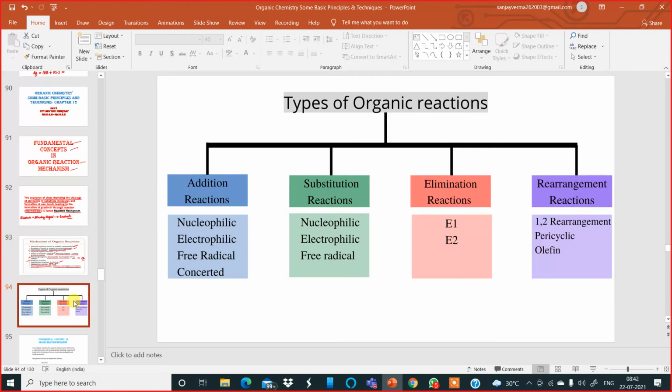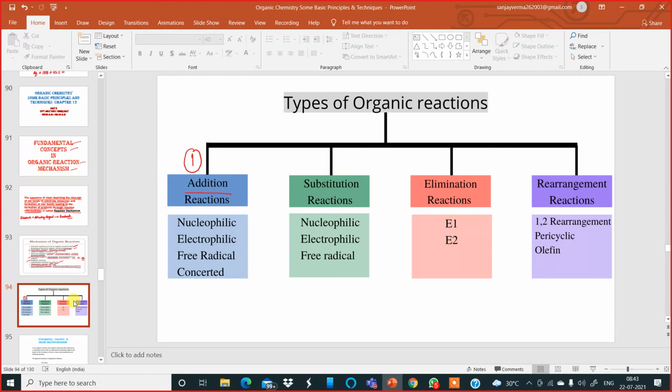Okay. Now, let us move further in this chapter. Look at the types of organic reactions. Basically, there are four important types of organic reactions in your syllabus. If you go on to learn higher chemistry, then we can include some more types, but those are not in your syllabus. So the first of the four important types of organic reactions is the addition reaction.